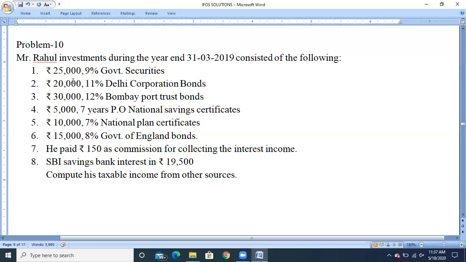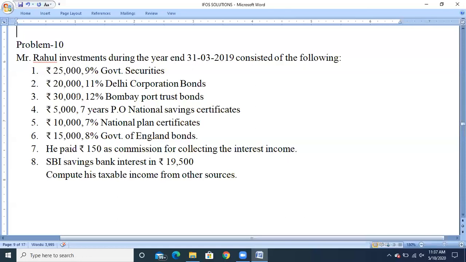Second one, rupees 20,000, 11% Delhi Development Corporation bonds. Again, the word tax-free securities is not given, so it is a less tax security, and it has been issued by the government because Delhi Development Corporation is a government institution. So again we directly calculate the interest amount and TDS will not be done. So 20,000 into 11 percent.